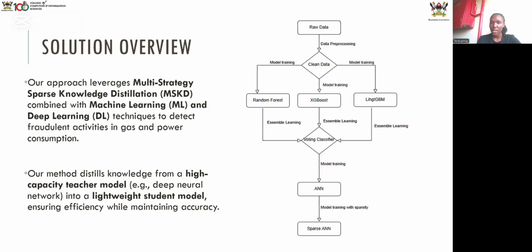which is a neural network. So this is the architecture of how all this happens. We have raw data, then we do data processing, we obtain clean data, and then use that data to do model training. We train 3 models initially: random forest, XGBoost, and LightGBM, and then apply ensemble learning to obtain a voting classifier model. After that, we do knowledge distillation to an artificial neural network, after which we apply sparsity to obtain a lightweight model, which is used for prediction.